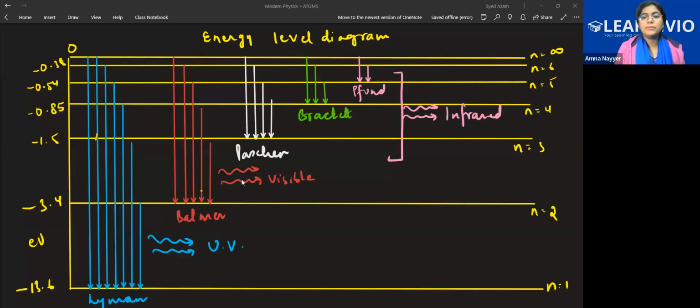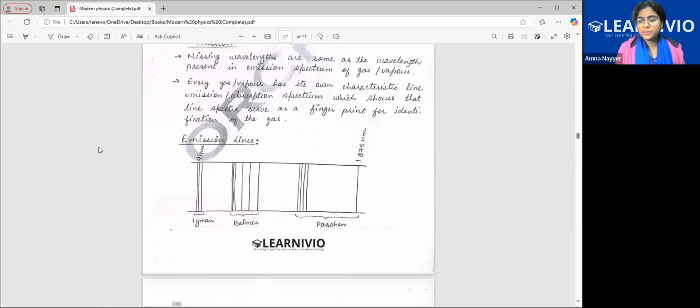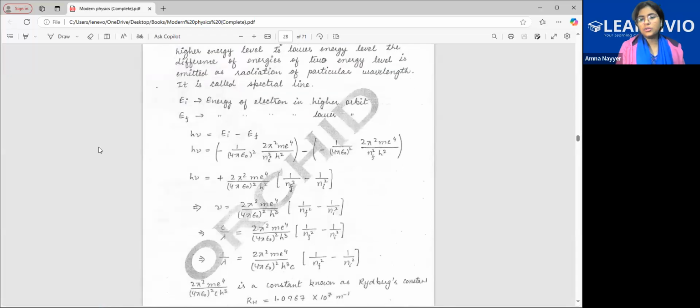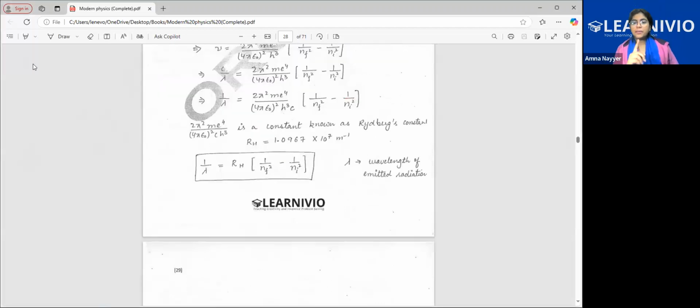Now come to the notes part. That screenshot I hope you have taken. So spectral lines, this you don't have to do. This entire page, just cut it when you are studying. What you just have to do is the final formula which is coming, that is with the Rydberg's constant. This formula, that's it. Out of this entire page, you just have to do this.